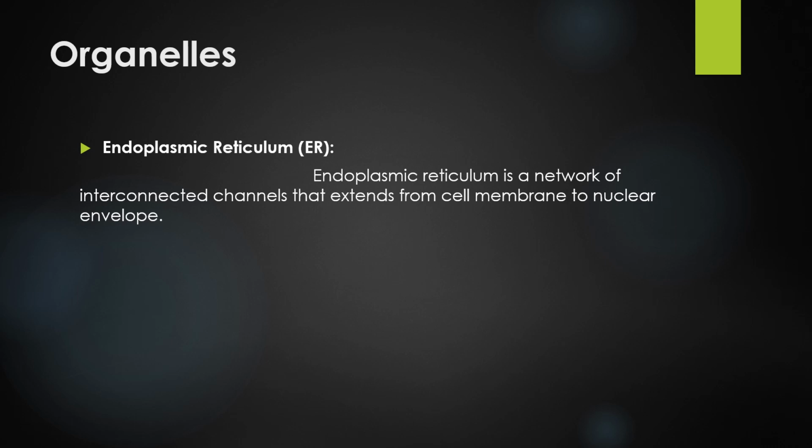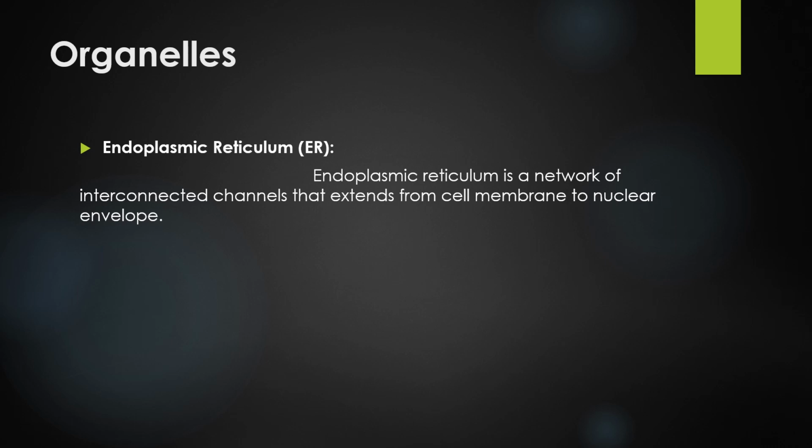Then there is one question: where are they present? They are present between the cell membrane and the nuclear envelope. In the book definition, the words used are "extend from cell membrane to nuclear envelope." It means that the endoplasmic reticulum expands from the cell membrane to the nuclear envelope.